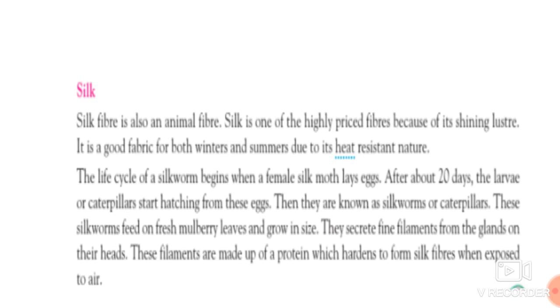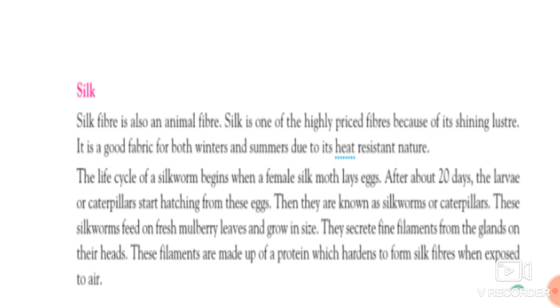What happens, students? Whenever that female silk moth lays eggs, after about 20 days, the larvae or the caterpillars start hatching from these eggs. The first procedure is, first this female silk moth lays eggs.